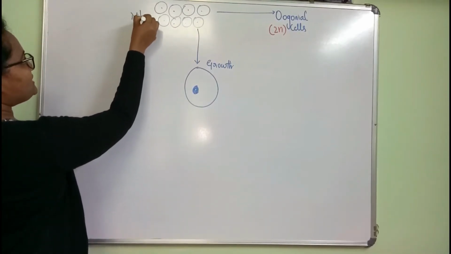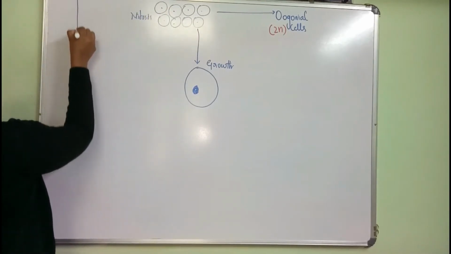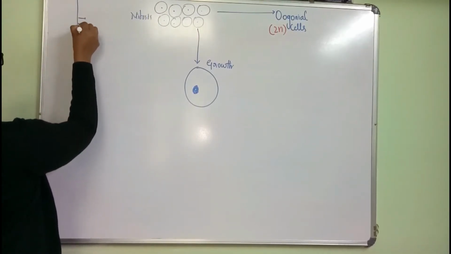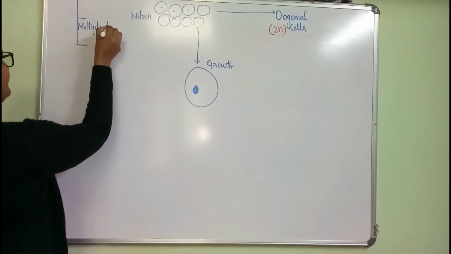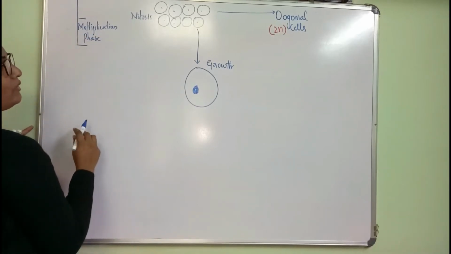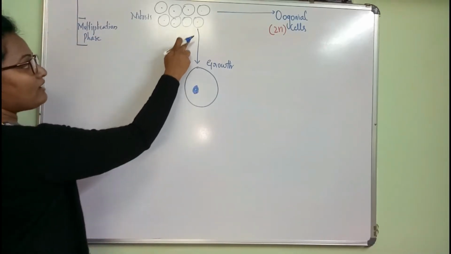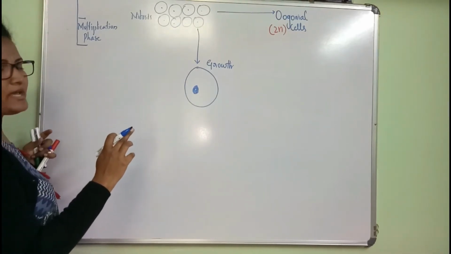By the process of mitosis, there will be multiplication of oogonia, and this phase we call the multiplication phase.